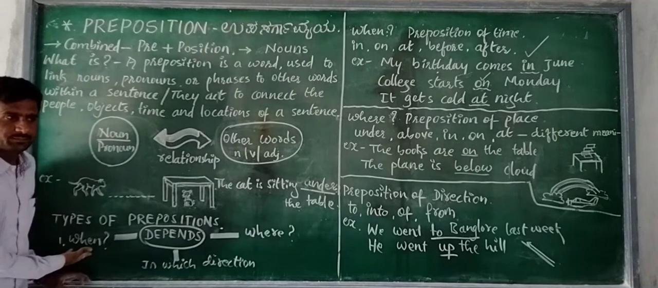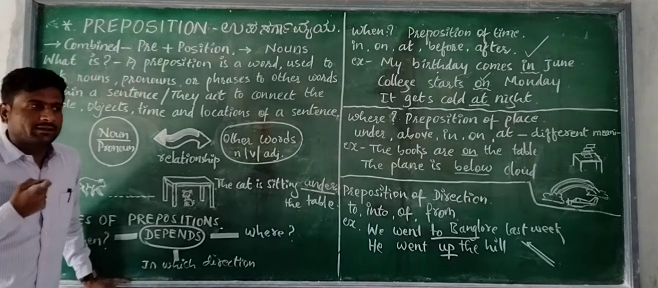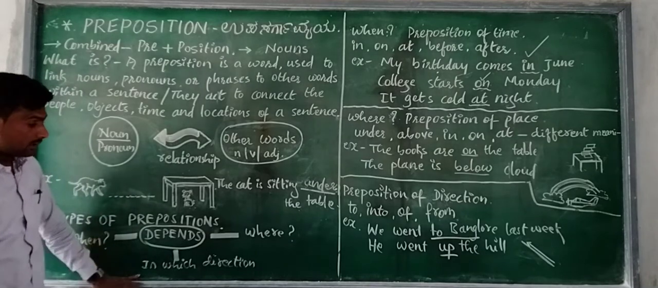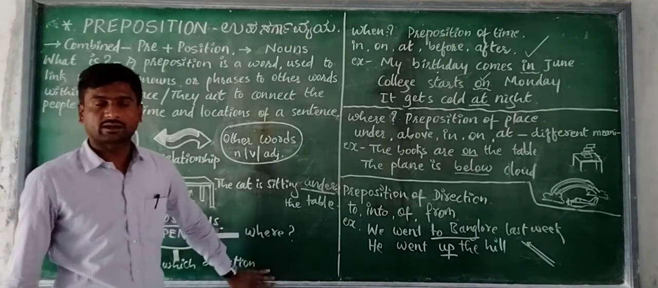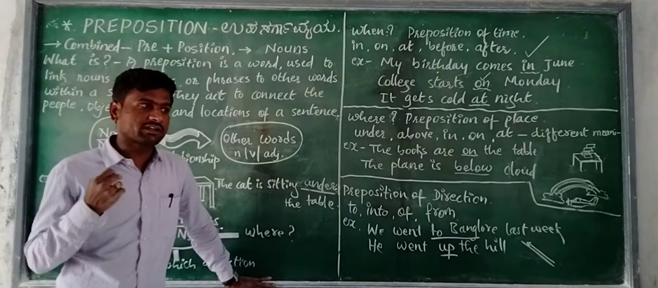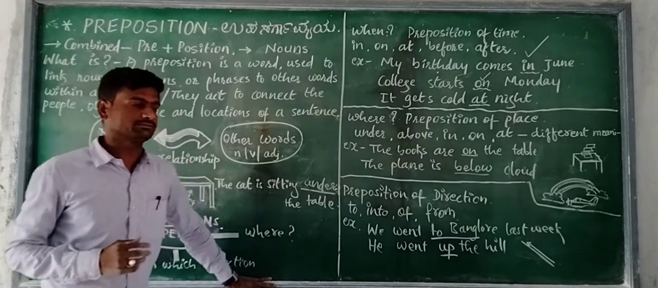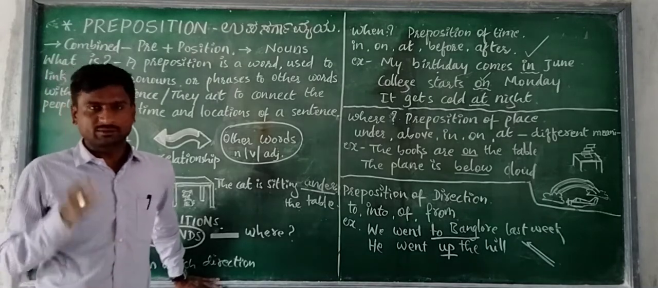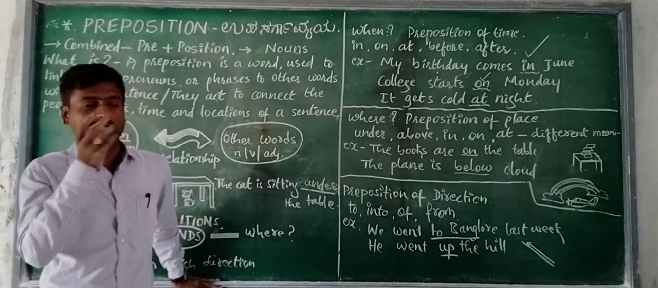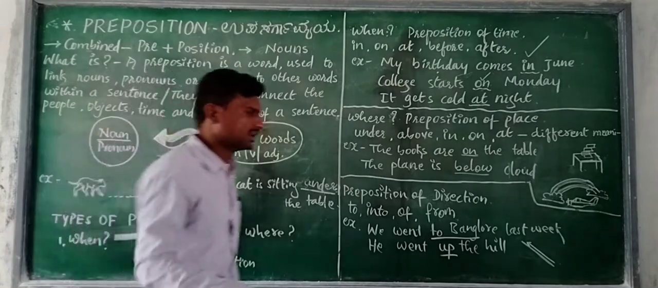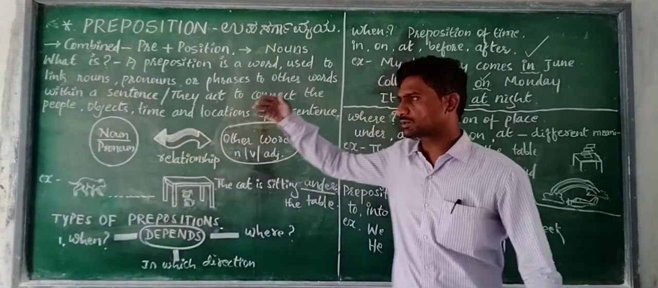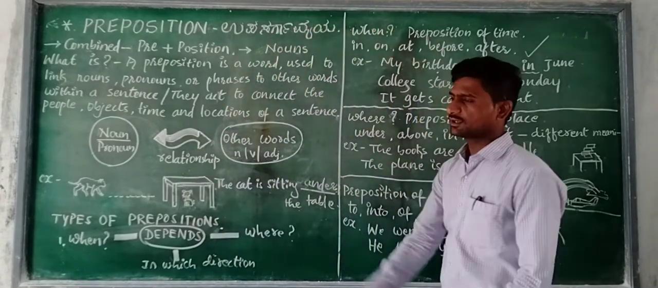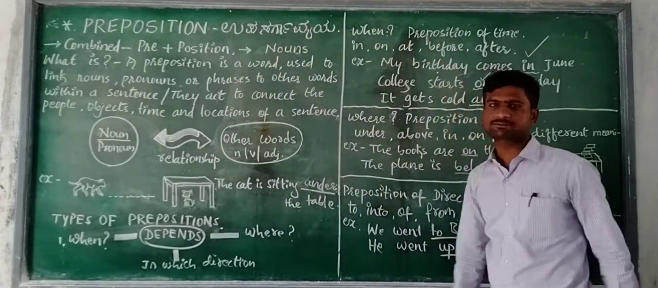Okay, see, that means when means when an action or an event is happening. In the second part, where an action or an event is happening. And the last part, direction: in which direction an action or an event is happening. Okay, see, I just would like to discuss these types one by one here only. Let me explain the types right now.